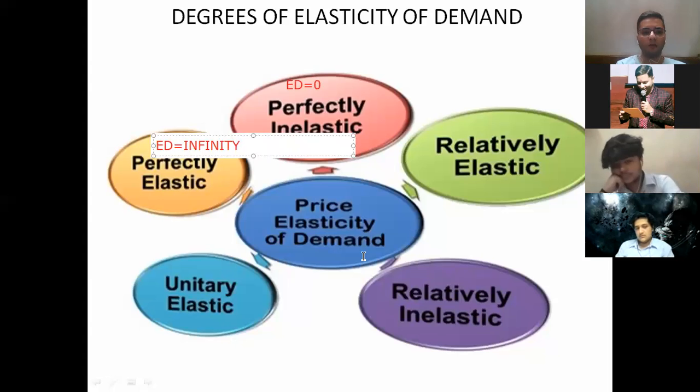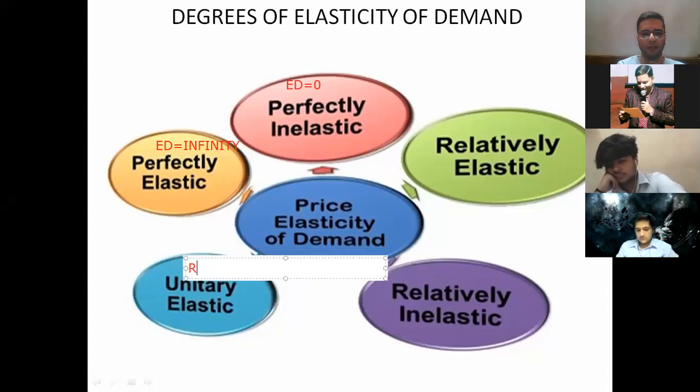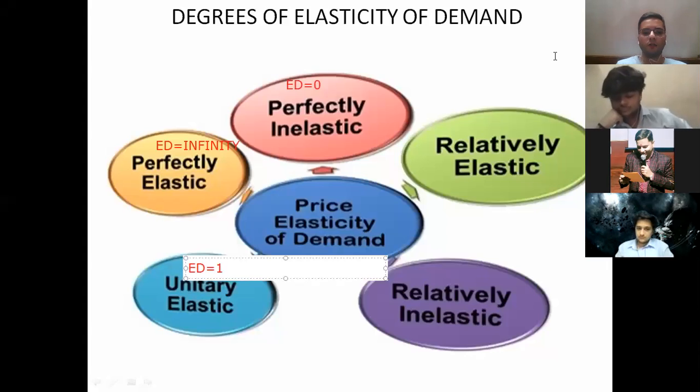All right. Now tell me about ED of unitary elastic. What will be the ED of unitary elastic? ED of unitary elastic means when we talk about the unit means 1. Karthik, you have given the wrong answer. Rest all have given the correct answer. So ED, unitary elastic, means it is equals to 1. Why it is equals to 1? Because we are talking about unity, and when we are talking about unity, we are actually talking about ED to be 1. So here the elasticity of demand is 1. Prayag, can you explain what will be the elasticity ED equals to 1 when we are saying what will be the elasticity change in price? So unitary elastic, that happened to be ED equals to 1.